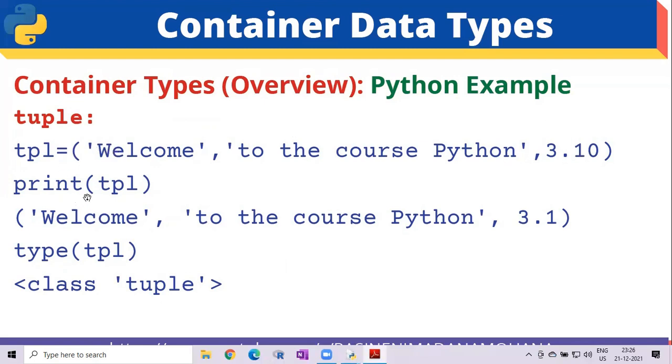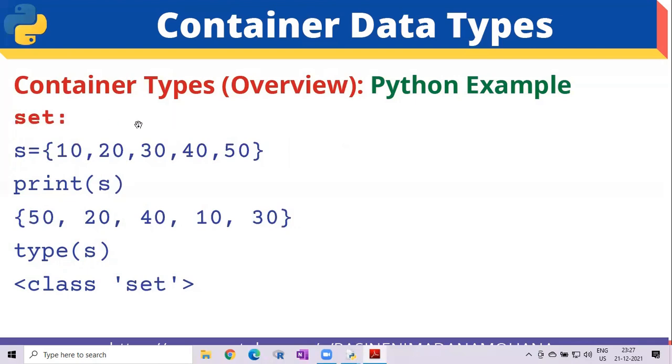If you want to print this, print of tpl, it displays the same values within the brackets we have taken here. Now if you want to see the class of tpl, print of type of tpl, it displays class tuple. This is the example of tuple data type.